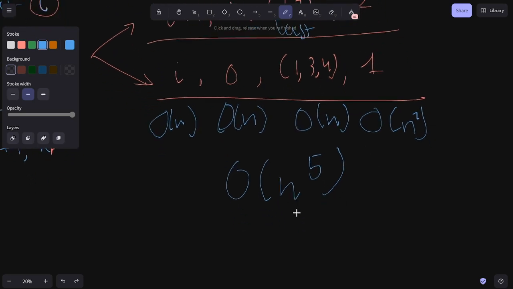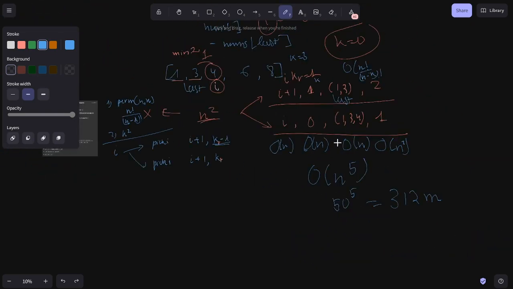And it sounds like a lot, but if you consider that n is only up to 50, then 50 to the fifth is only 312 million, which is still a lot, admittedly. But since this combination is actually under 1 million, it is still acceptable. So, yeah, this is the setup that you have to do.